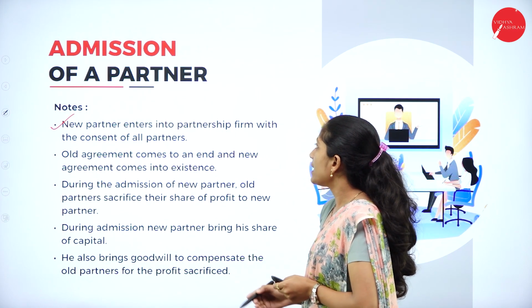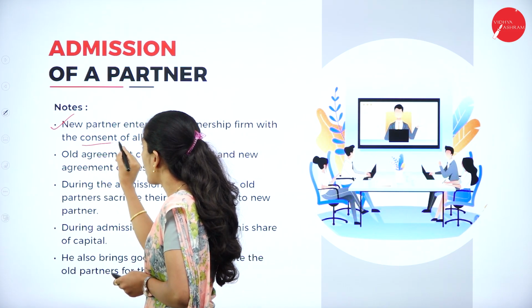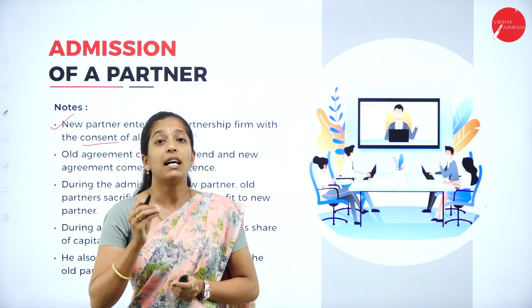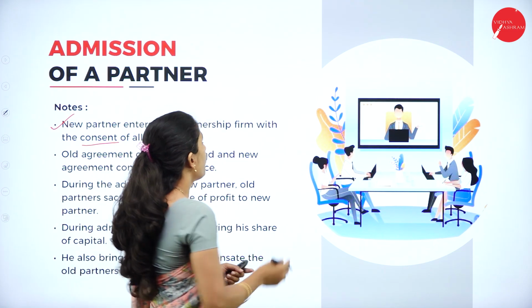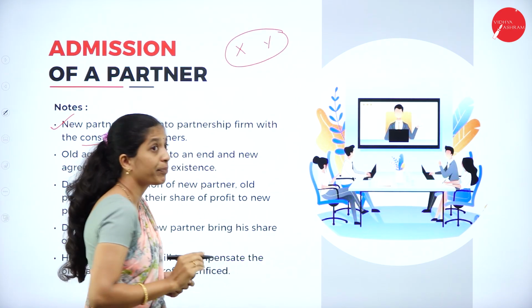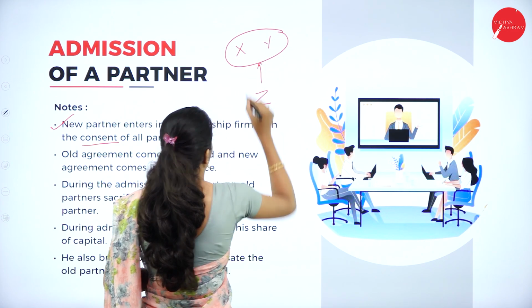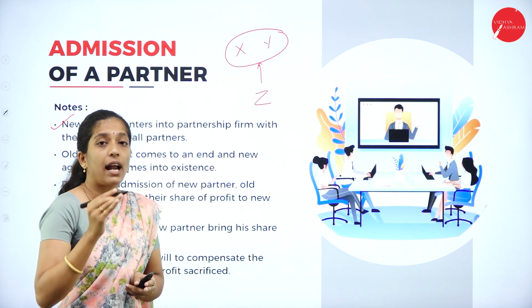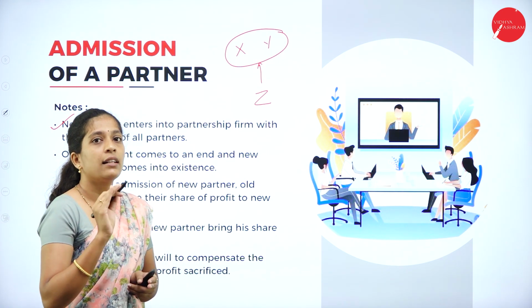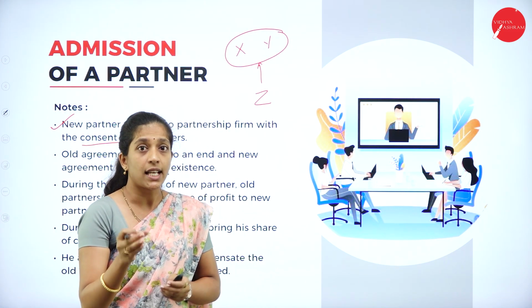A new partner enters into a partnership firm with the consent of all the partners. So here you have to remember, a new partner can be entered into a partnership firm with the consent of all other partners. For example, if X and Y were partners and they are having a partnership firm, now Z wants to enter that partnership firm, which is called admission of a partner. Now Z can be entered only if both X and Y agree for his admission, then only Z can be entered into a partnership firm. In the sense, consent means both have to agree.